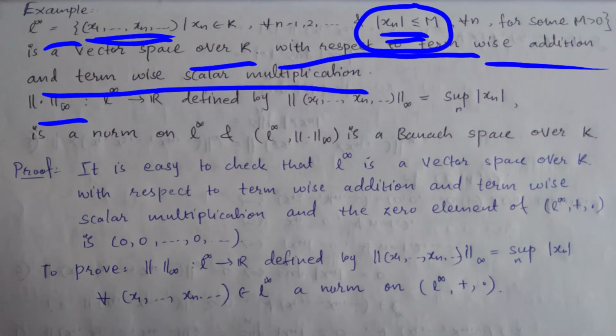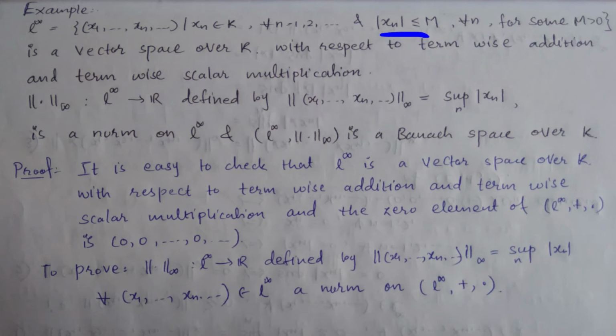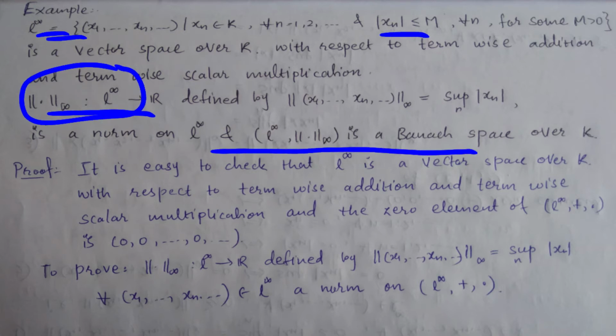So here we have to show that this is a norm, right? It means this norm will satisfy all the properties of a norm. So we have to prove that this space with this norm is a normed linear space, and also we have to prove that this space is a Banach space over K, right?